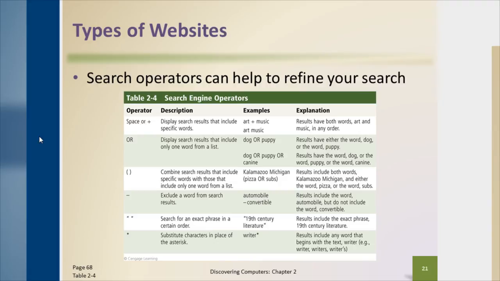So say, for example, you go to a particular website and it does not have a search feature built into that website, you can use Google's advanced search features to limit your search to just that website. So there's a lot of different features that you can use in that advanced search feature for Google, and I would highly recommend that you do that. Being able to search things efficiently and effectively is an invaluable resource.